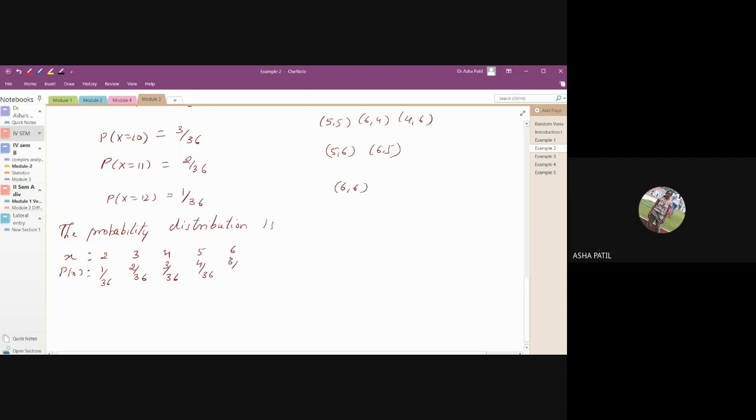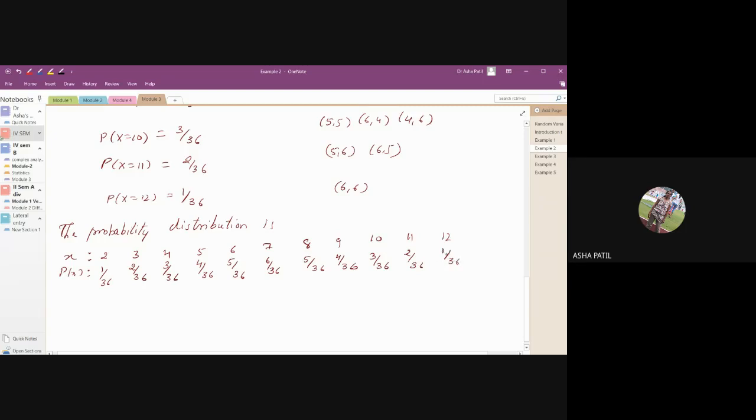For 6, it is 5 by 36. For 7, it is 6 by 36. For 8, now again it goes on reducing, 5 by 36. For 9, 4 by 36. For 10, 3 by 36. For 11, it is 2 by 36. And for 12, it is 1 by 36.